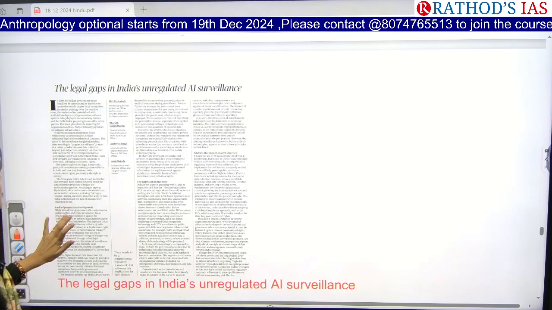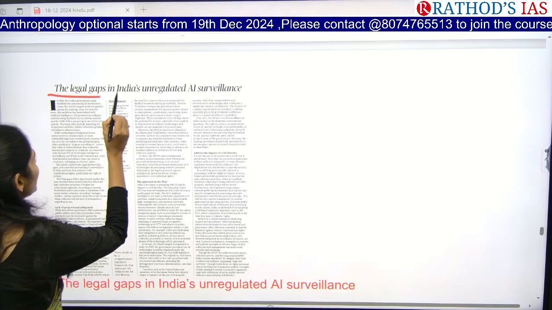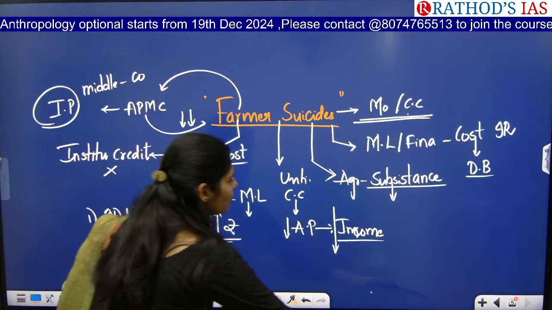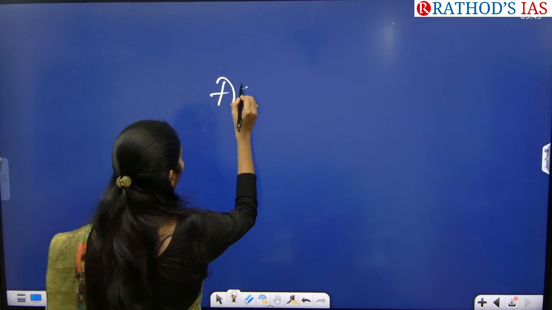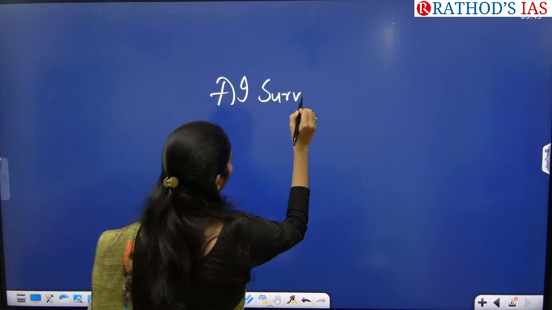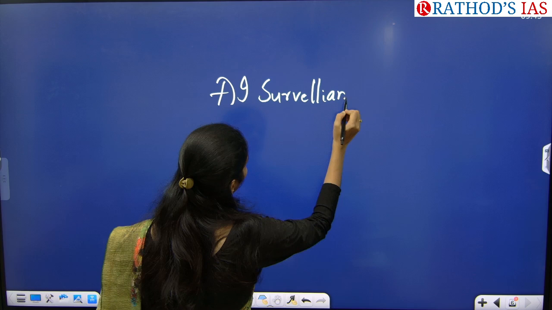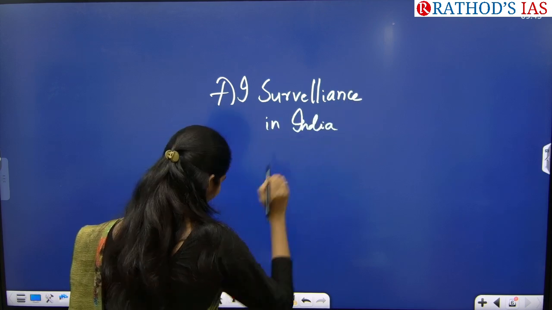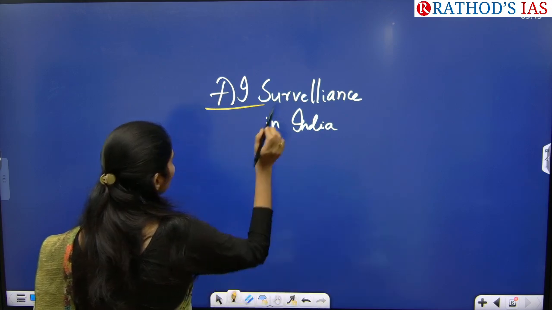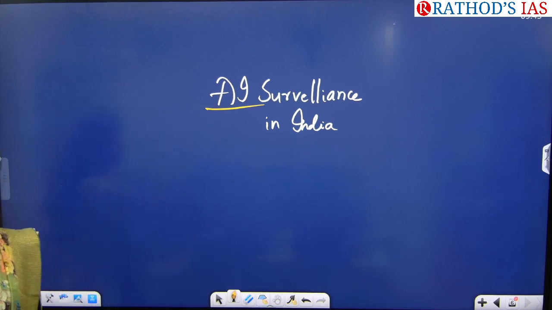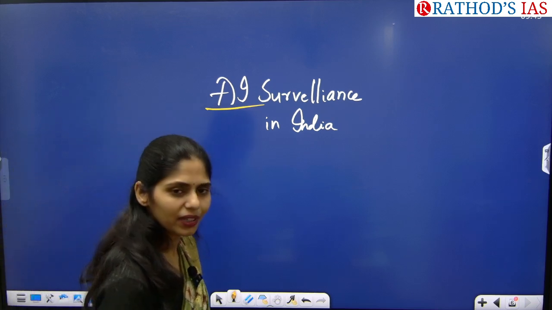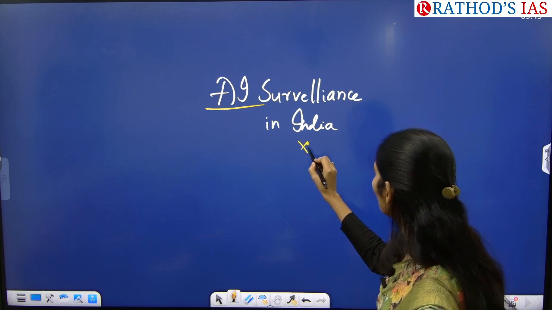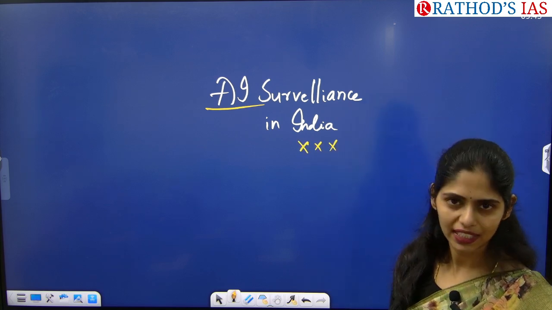It is about the legal gaps in India's unregulated AI surveillance. So this article is talking about AI surveillance in India. Because of development in science and technology, there is increased use of AI, right? Not only using AI, but even controlling AI is very important. This article is saying that there is no proper regulation of AI in India.